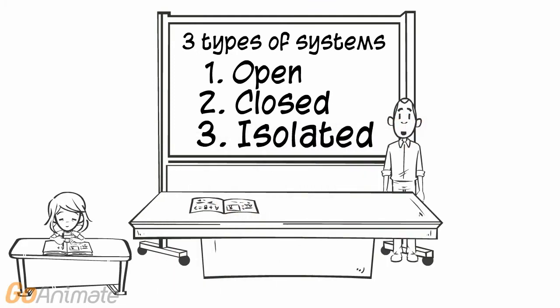The third type of system is an isolated system. In this case, nothing can enter or leave the system. This means no energy can enter or leave and no particles can enter or leave. Isolated systems are the hardest to create. They must be well insulated to prevent energy exchange, and they must be sealed to prevent particle exchange. The ultimate isolated system is the universe.